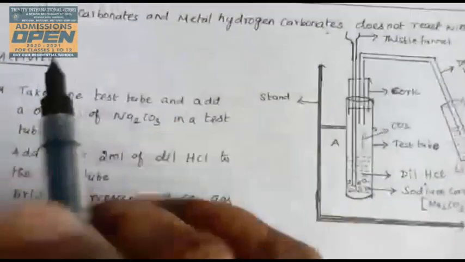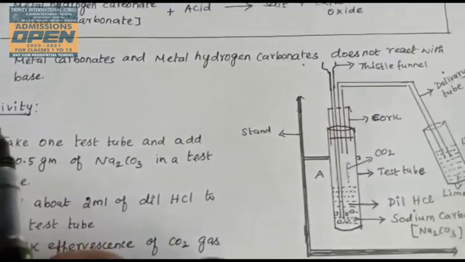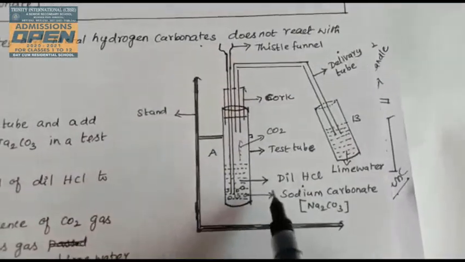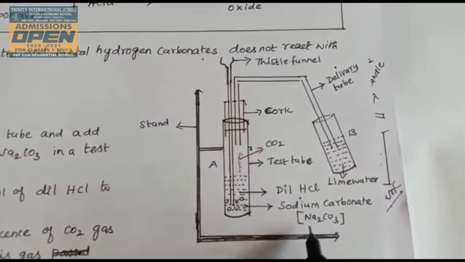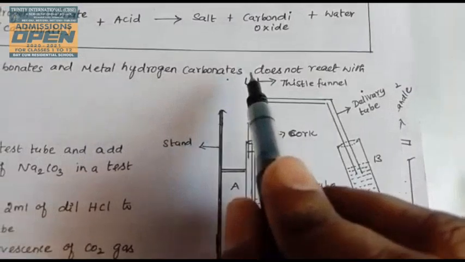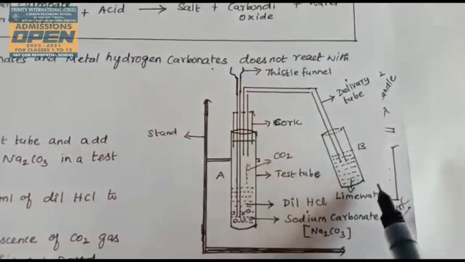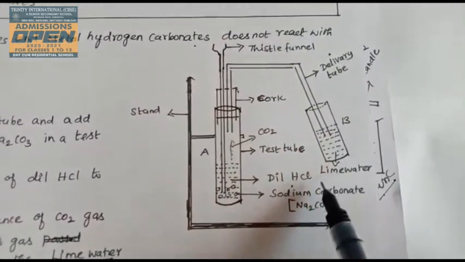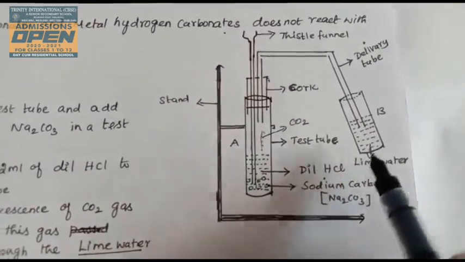Now see one activity to test whether carbon dioxide or another gas is produced. Take a test tube with sodium carbonate, and this is a thistle funnel, used for transferring dilute hydrochloric acid. This is a delivery tube, with one end fitted to a test tube containing lime water. The lime water is colorless.